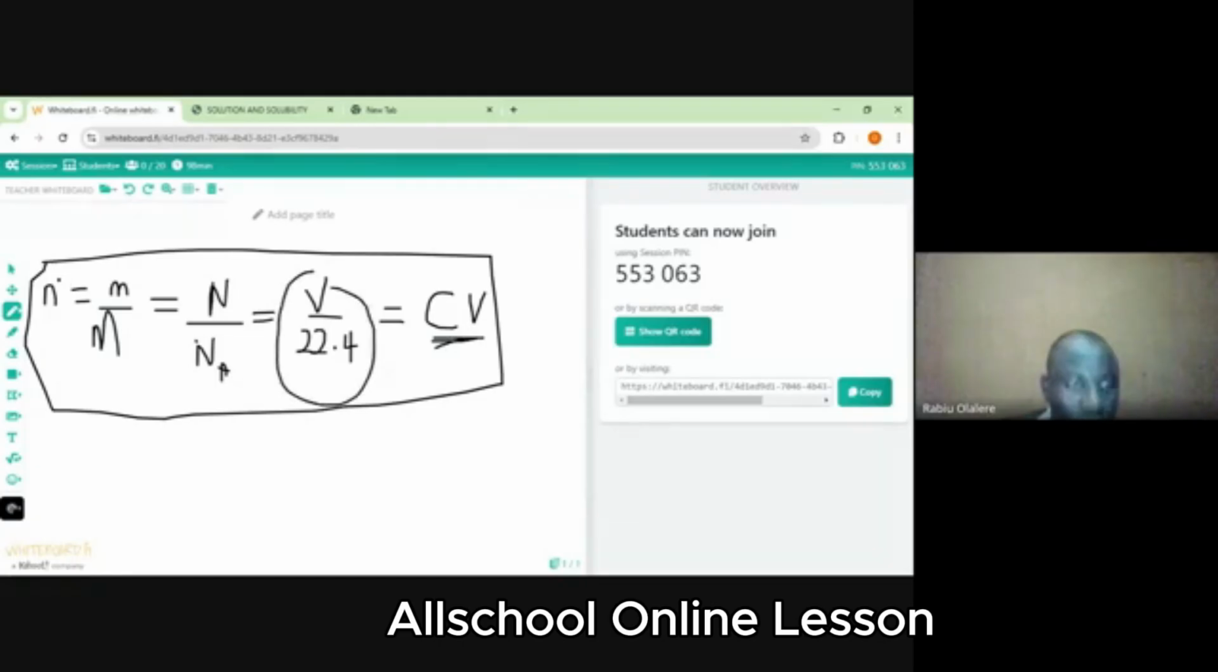Then you are relating to the one you are given. This is mole. This is the mass. This is for number of particles. This is for volume of gas. This is for solution. So depending on which one you are being asked, if the question is on mass and concentration, you pick this and this. If the question is on mole and volume of gas, you pick this and this. If the question is on mass and number of particles, you pick this and this.